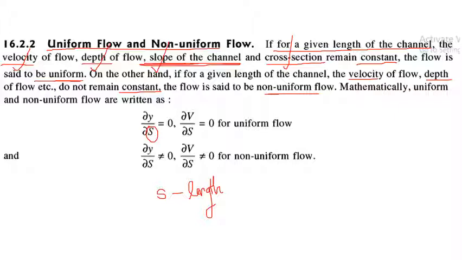So you can see here the examples. Depth of the flow is constant with respect to length of the channel, and velocity of flow is constant with respect to the length of the channel. So we say that this is uniform flow. Here depth of the flow is not constant with respect to length of the channel, and velocity of flow is not constant with respect to length of the channel. So we call this a non-uniform flow.